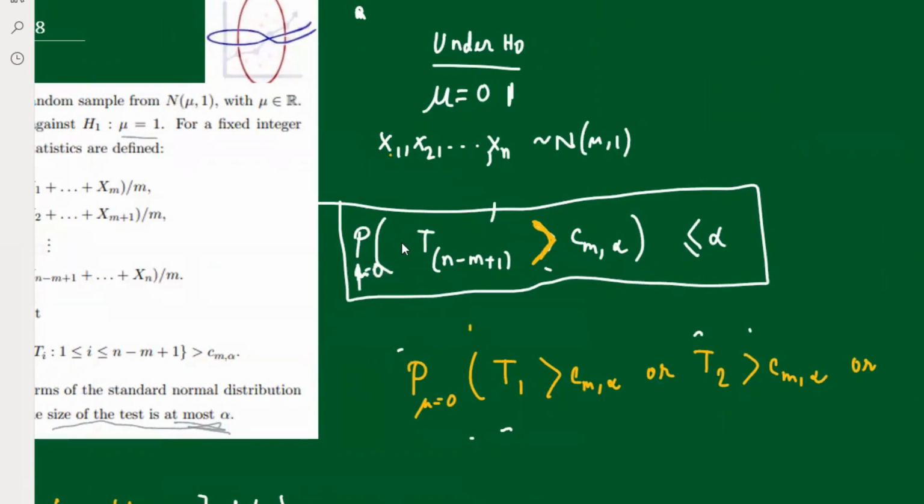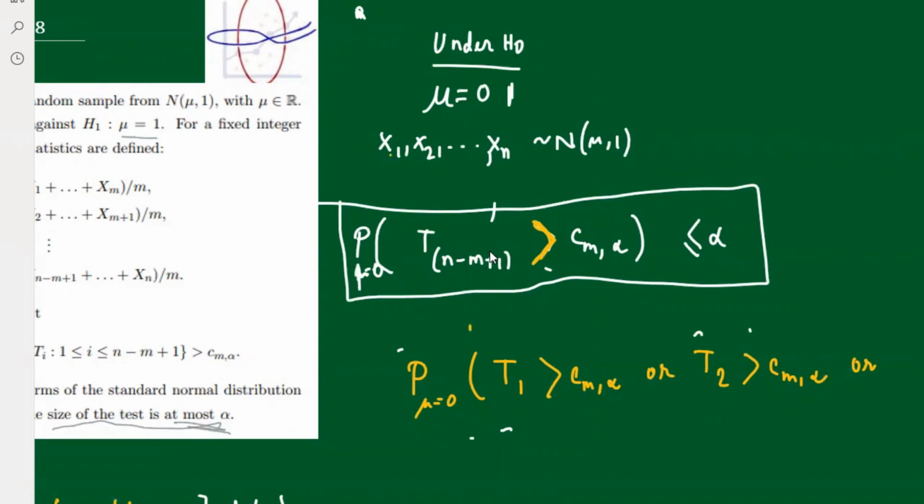The probability under mu equal to 0 of the rejection region, that is, the (n minus m plus 1)th order statistic of the T's being greater than c_{m,alpha}, has to be at most alpha. The size is less than or equal to alpha. This "at most alpha" will be really helpful.